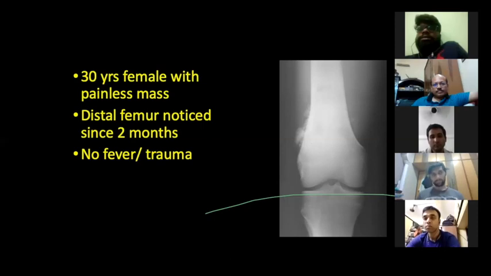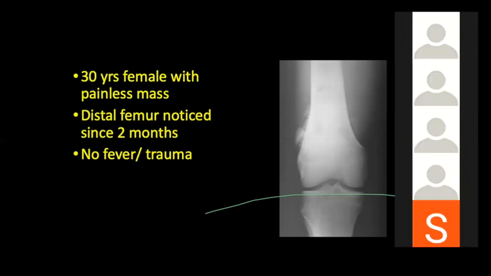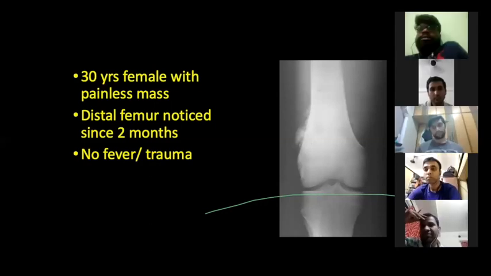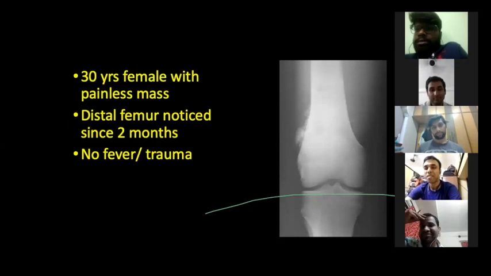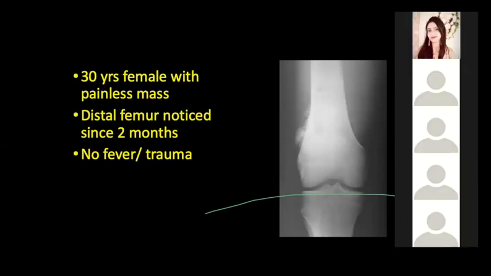Someone can describe the X-ray. How do you say it is from the distal femur? No, around the knee. Yeah, around the knee, with this painless swelling. It might be a subcutaneous swelling. Yes, absolutely, around the knee.